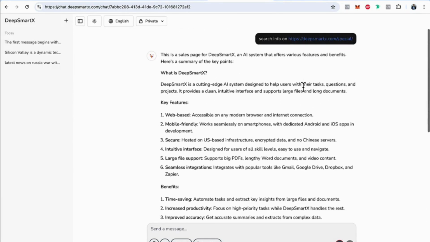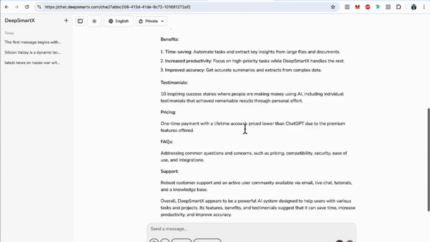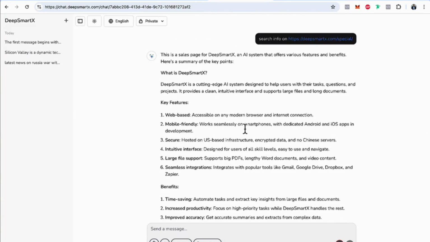As you can see, it is showing exactly what we have on the sales page. Now if I open the sales page, there's a summary of what our AI model does, and it is given in a very precise manner.